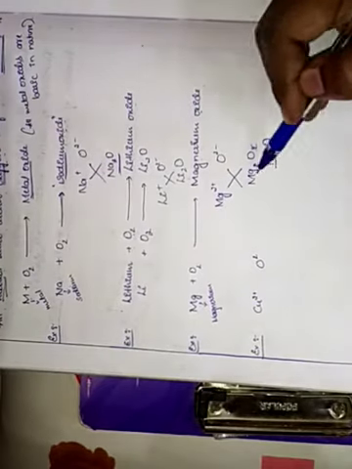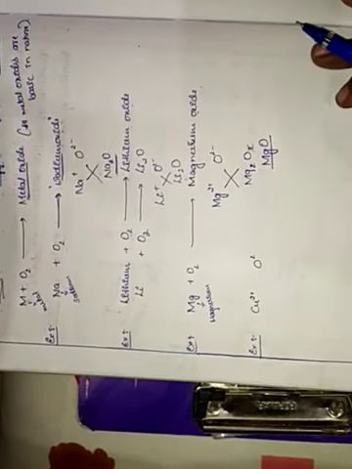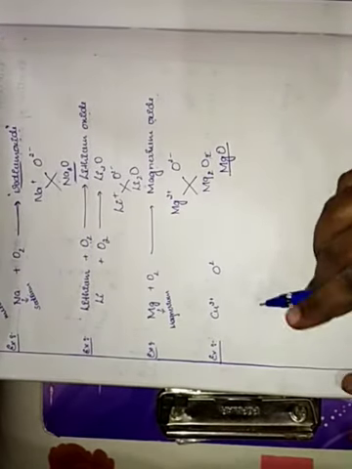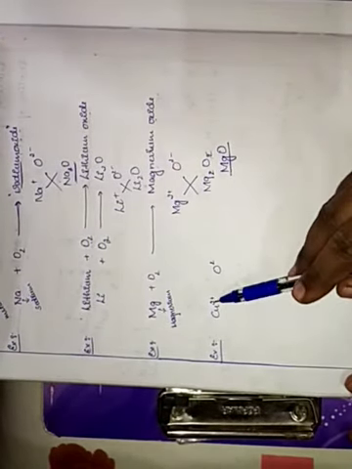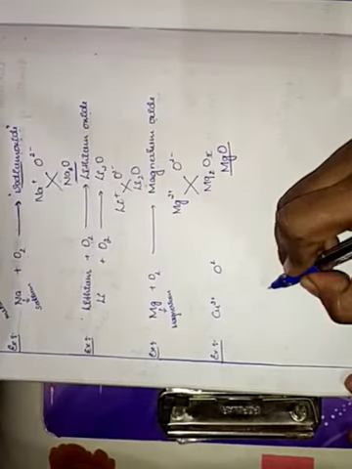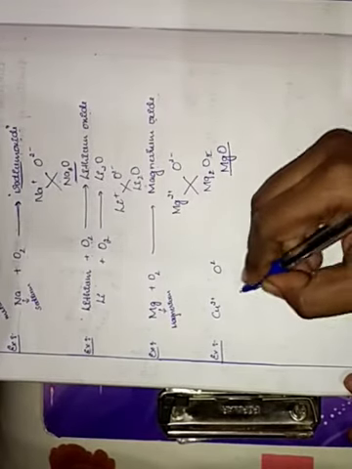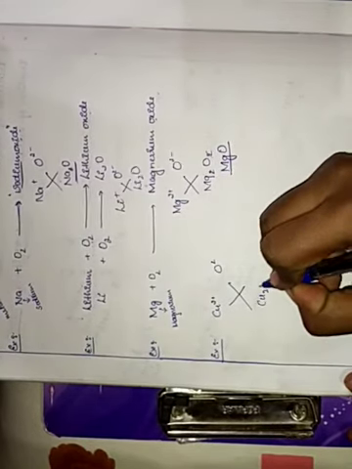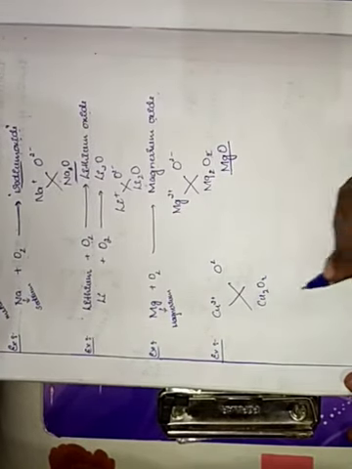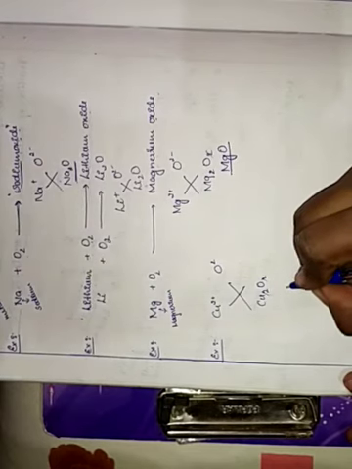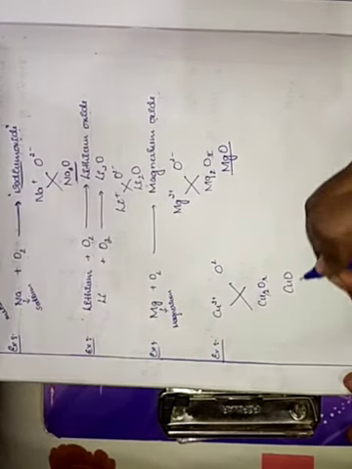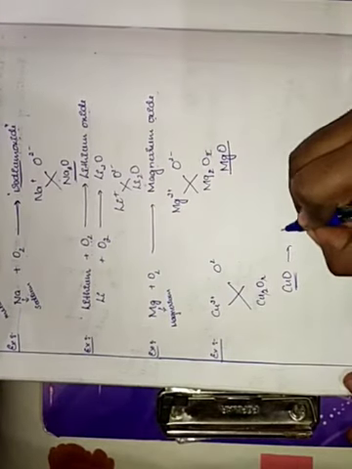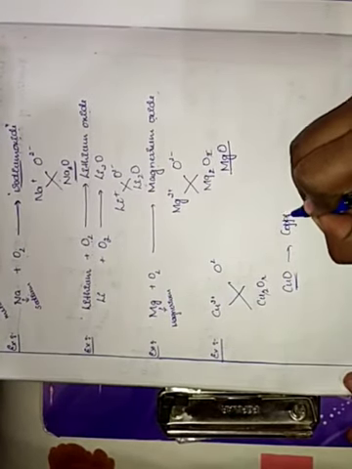So by this method we are crisscrossing. Taking one other example, that is copper, Cu plus O2. With the crisscrossing method, how will we get it? When we crisscross, we get Cu2O2, where the 2s get cancelled and we get CuO, copper oxide.